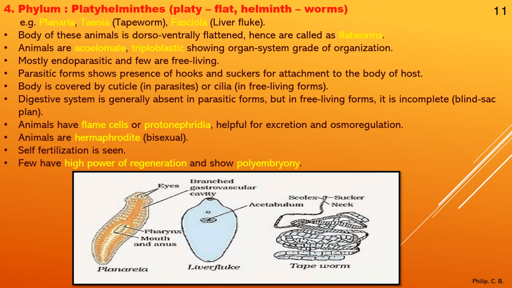Then next, animals are hermaphrodite, that is bisexual. What does that mean? Hermaphrodite means the male and female gametes, testis and ovary, both will be present in the same species. Hence, they are called hermaphrodite. Next, self-fertilization is seen. Next, few have high power of regeneration and show polyembryony. When you say high power of regeneration, for example Planaria, if the body is cut into two parts accidentally or by some reason, the two parts can form new individuals. Then polyembryony, that is more than one embryo can be seen.